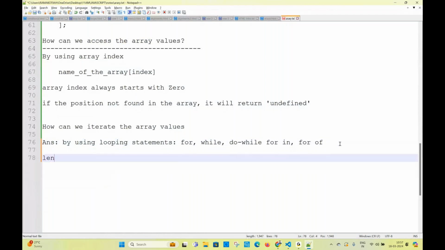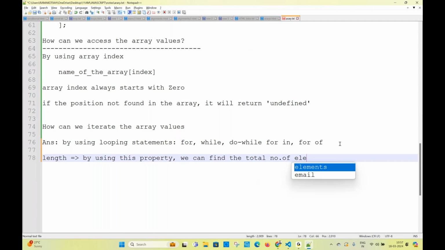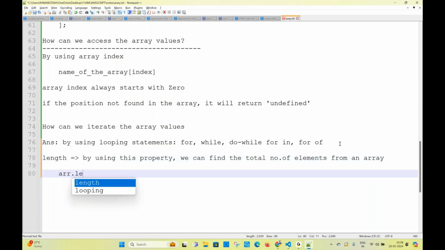By using this property, we can find the total number of elements from an array, your array.length.